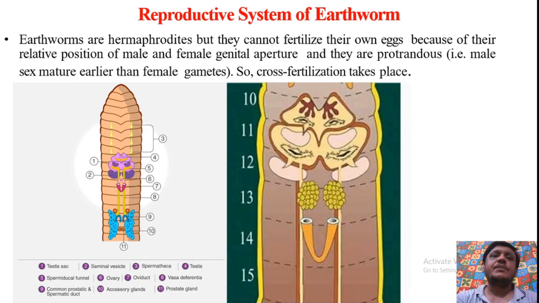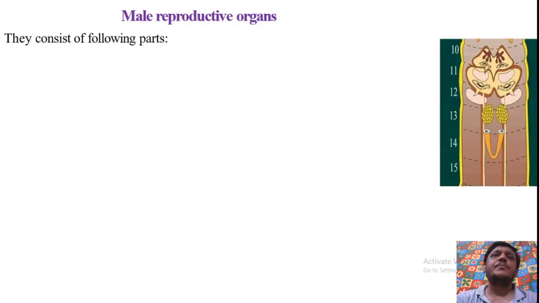We are going to study the two systems in earthworm separately. Firstly, we will see the male reproductive system, which includes the male reproductive organs.